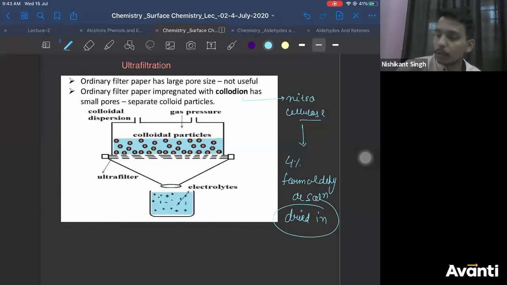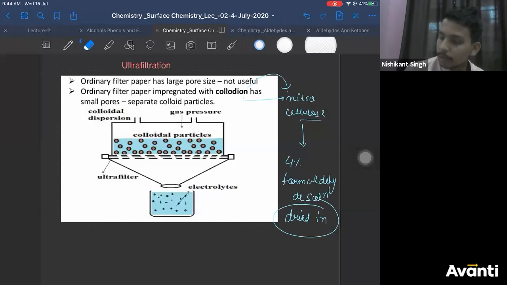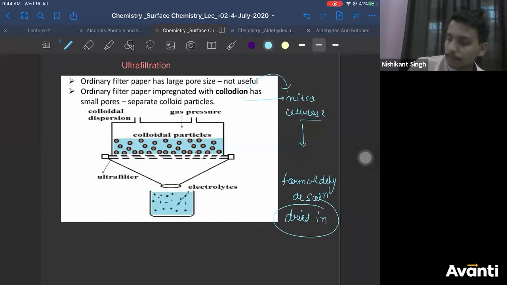And here nitrocellulose acts as a collodion. Collodion is a solution which is used to reduce the pore size, right? It must be 4% nitrocellulose. So this is what you need to do, correct? This is how the process works.